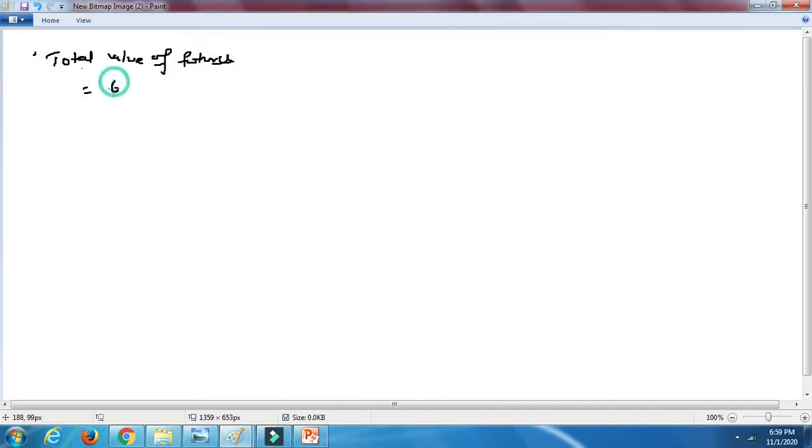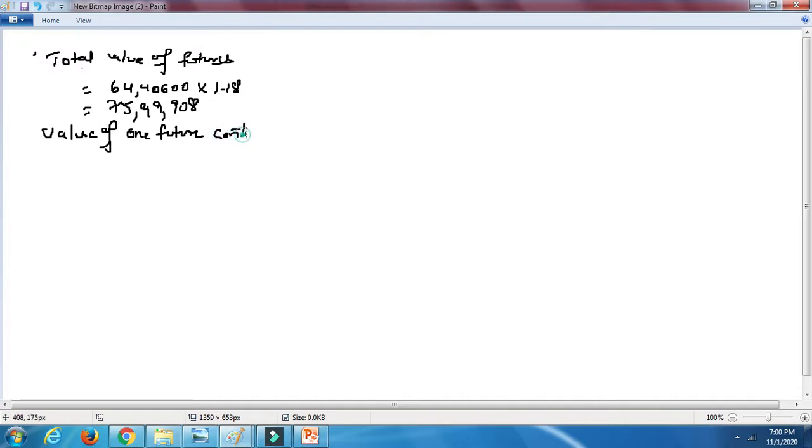That is nothing but what we got just now, 64,40,600 into the beta of risk that we got, 1.18. If you do this, you will get 75,99,908. You need to calculate the total value of futures also. So now the value of one futures contract is how much?